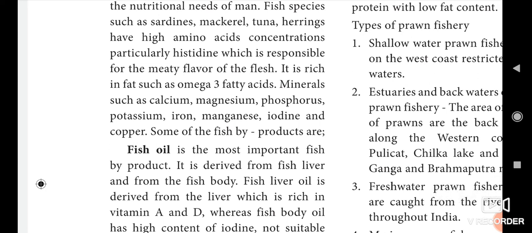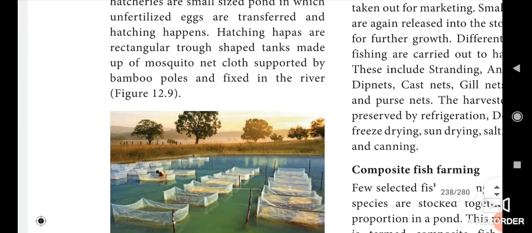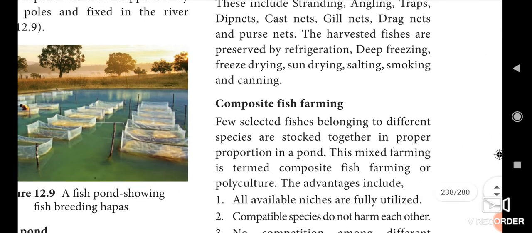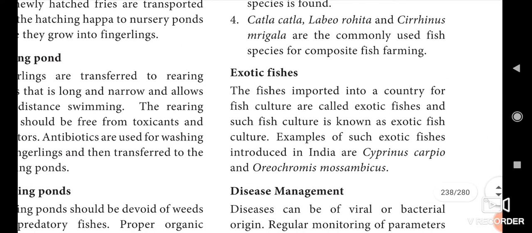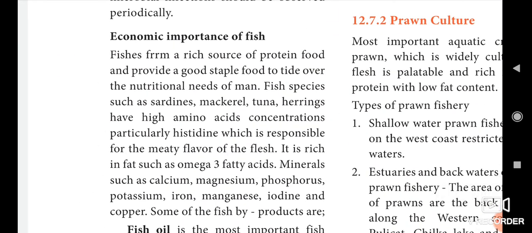Okay, then next we see about fish culture. The culture of fish is called fish culture. It is otherwise known as pisciculture. Then how we manage fish farming: the hatchlings are produced, then transferred into different kinds of ponds, that is nursery pond, rearing pond, and stock ponds, then finally harvesting is done. Then composite fish farming: different kinds of fishes grown in the same pond is called composite fish farming. Then exotic fishes means fish that come from different countries. Okay, then disease management. Then what is the economic importance of fish? Okay, students, have you all understood?